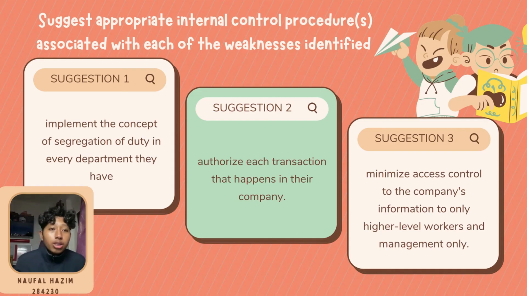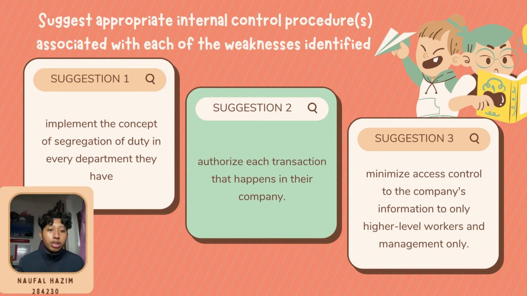Suggest appropriate internal control procedures associated with each of the weaknesses identified. So, every problem must have a solution to solve it. This can also be applied in the context of the risks that IBA Soil Manufacturing has to bear. So, we have a list of suggestions for IBA Soil Manufacturing in order to overcome the risks that they have been bearing.